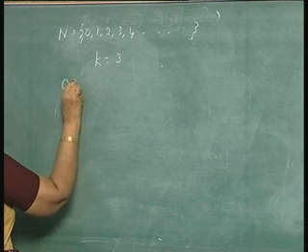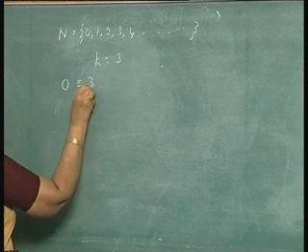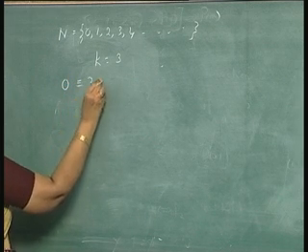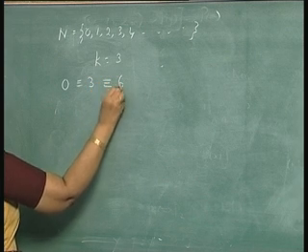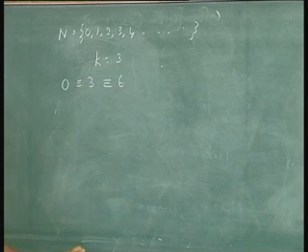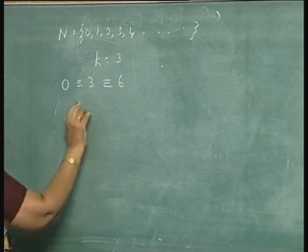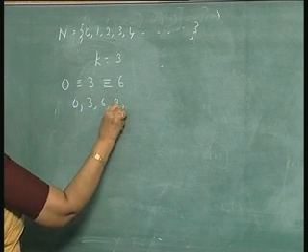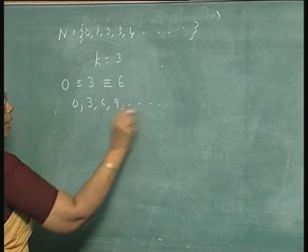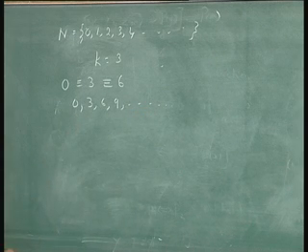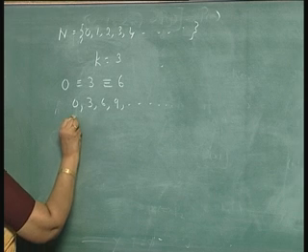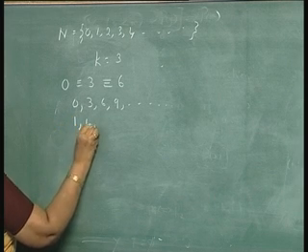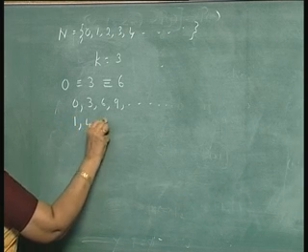So, 0 will be equivalent to 3 because they leave the remainder 0 when divided by 3, and equivalent to 6. They are all equivalent. So, actually 0, 3, 6, 9, they will all be equivalent to each other because they leave the remainder 0 when divided by 3.